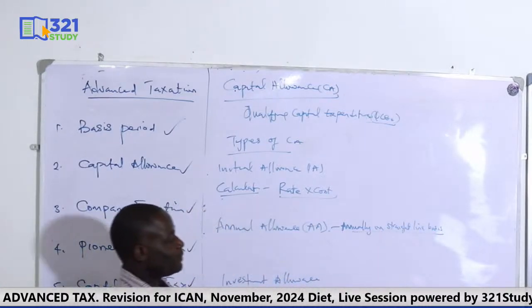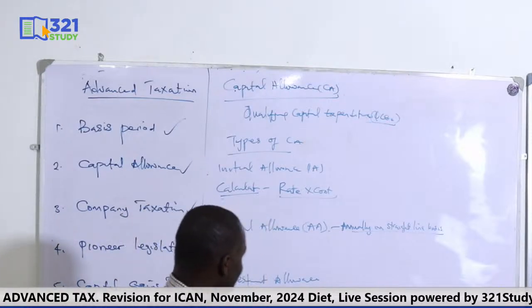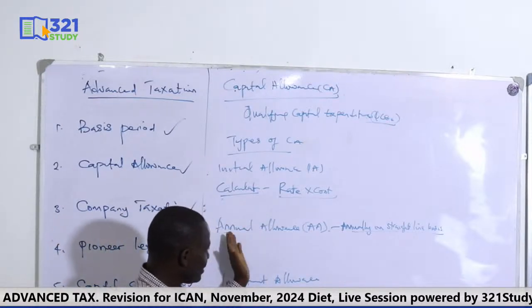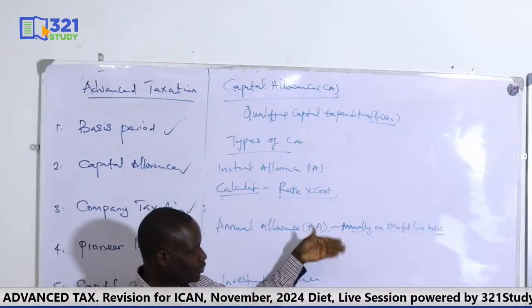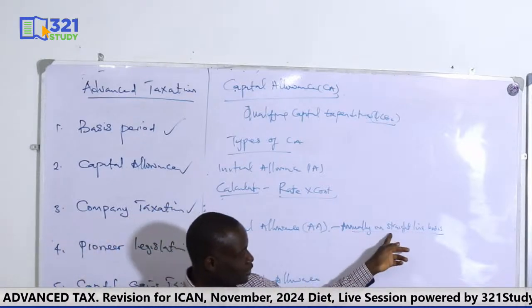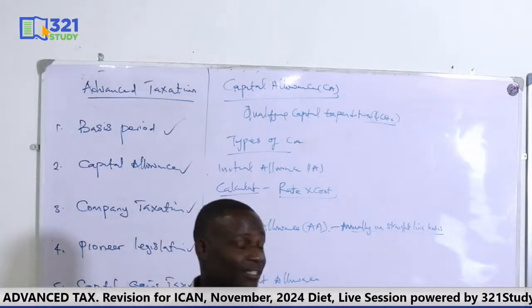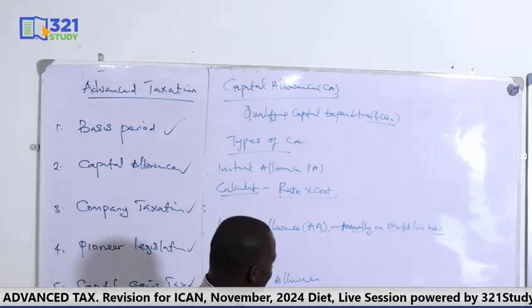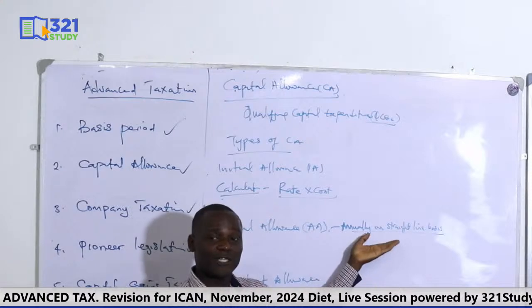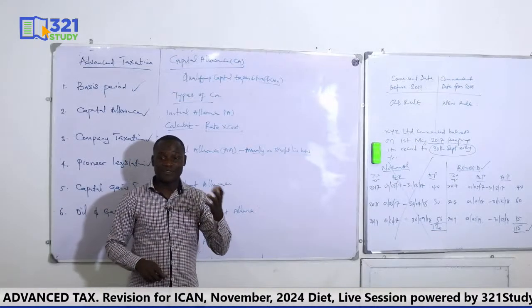It's a type of capital allowance claimable annually. That means if the tax life of an asset is 10 years, then the company has to claim annual allowance 10 times. So you claim it annually all through the tax life of an asset, or you claim it on straight line basis. Straight line in the sense, just like you have straight line depreciation. It means that what you claimed in the first year, the annual allowance for the first year, will be the same second, third, and all through the tax life. That's one, by straight line.